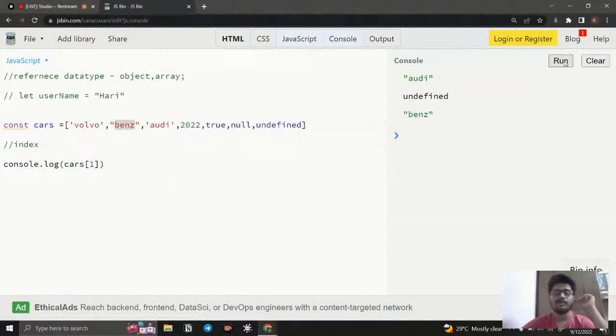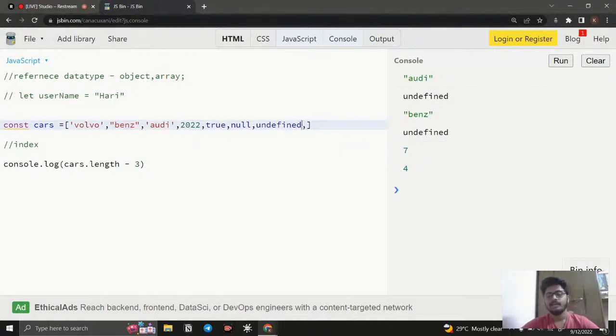So the next thing you need to remember, we have the length property. How can we get the length of the array? Cars dot length, just call the length property. You can see the value we get, right? You can also use it like cars dot length minus 3. If I run this, what is going to be the value? It's going to be 4, because the length is 7 and 7 minus 3 is 4.